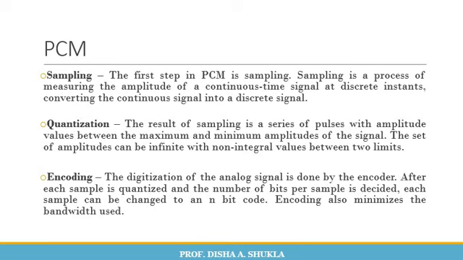And the last process in the PCM method is called encoding. The digitization of the analog signal is done by the encoder. After each sample is quantized, the number of bits per sample is decided, and each sample can be changed to an n-bit code. Encoding also minimizes the bandwidth used.